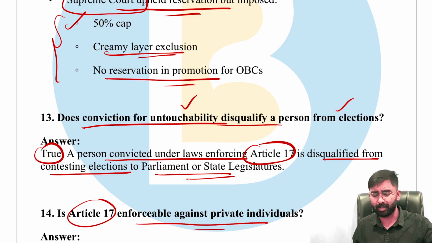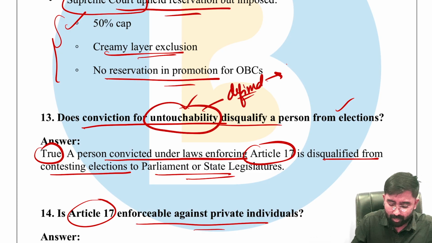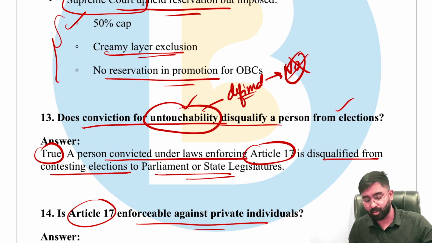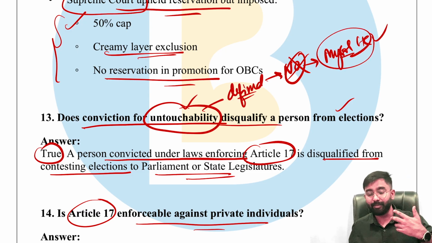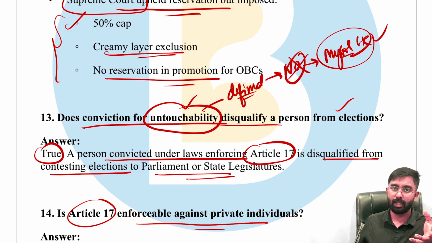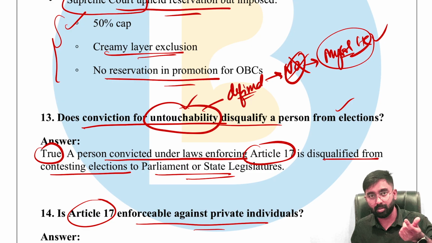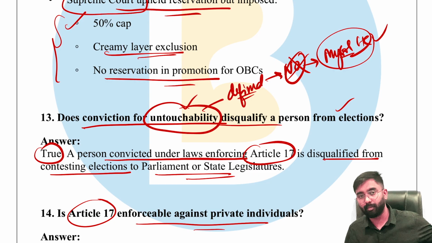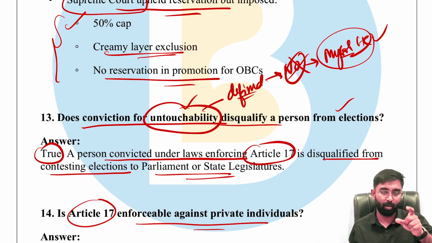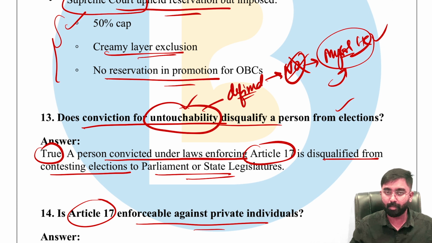However, Article 17 also talks about a lot of other things. For example, the word untouchability, is it clearly defined in the Constitution? The answer is no. However, the Mysore High Court gives an idea about what untouchability is. It talks about the social exclusion that the people of a particular community faced over a very long period, centuries for that matter, just because they were born in a particular caste or community. That is what is called untouchability, as defined by the Mysore High Court.